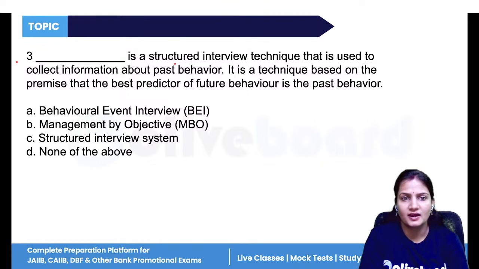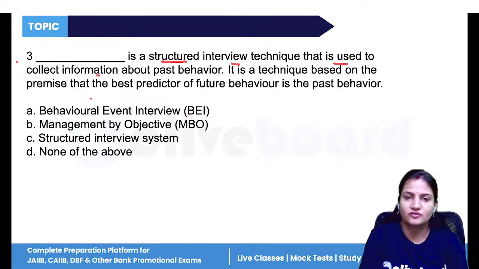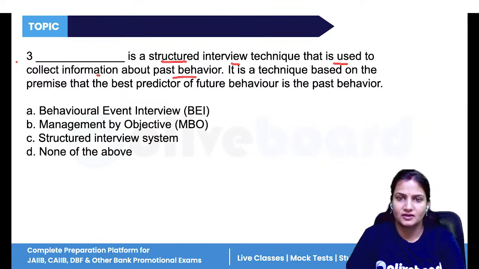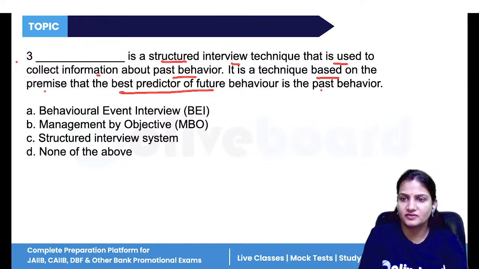Now, third question. Dash is a structured interview technique that is used to collect information about past behavior. It is a technique based on the premise that the best predictor of future behavior is past behavior.